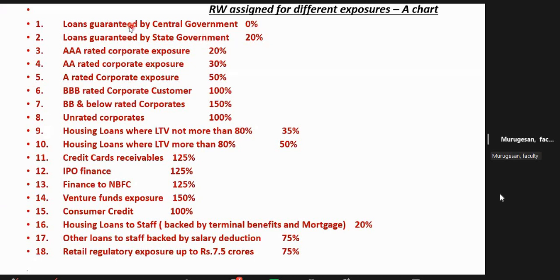Now, yesterday I had given this again. I think all of you are familiar with that. On the ready-made chart, risk weight, standard approach, what I remembered is what is popularly being asked. I have given: loan guaranteed by central government 0, loan guaranteed by state government 20, AAA rated 20, AA rated 30. This is a ready list. Just go through that.